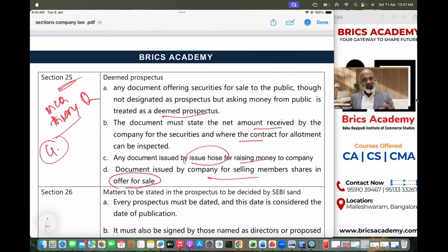And the third very important thing I said, if the company is issuing a document for the sake of selling the securities of members, that is called offer for sale. Such a document in offer for sale shall be treated as a deemed prospectus.